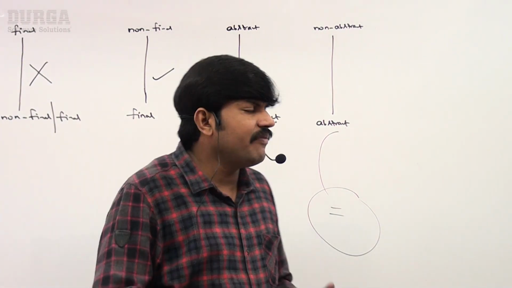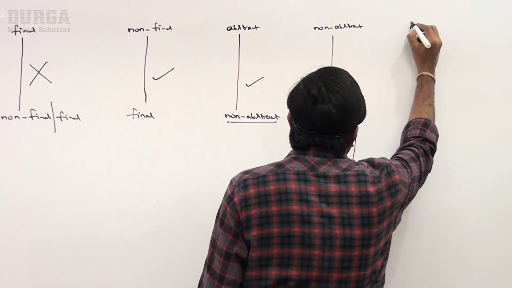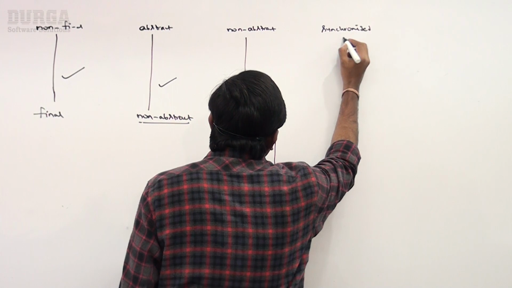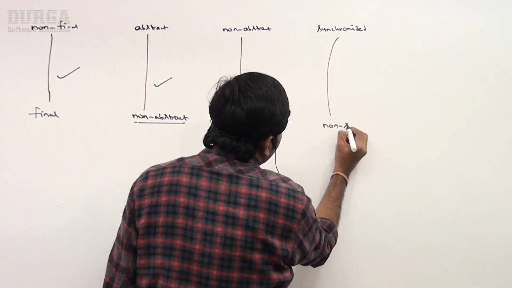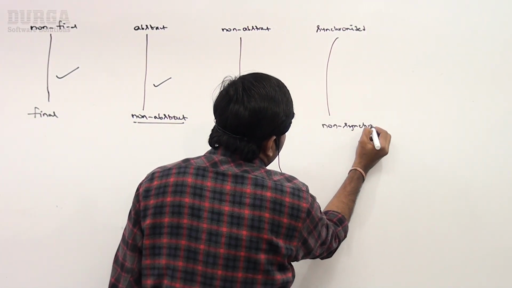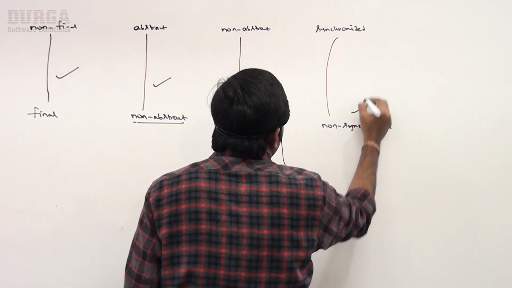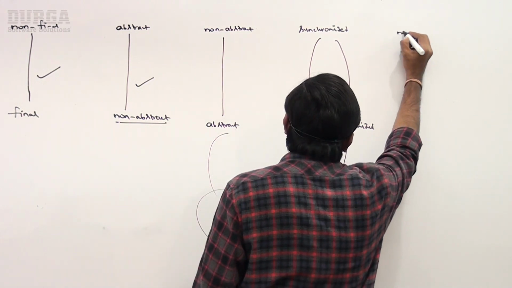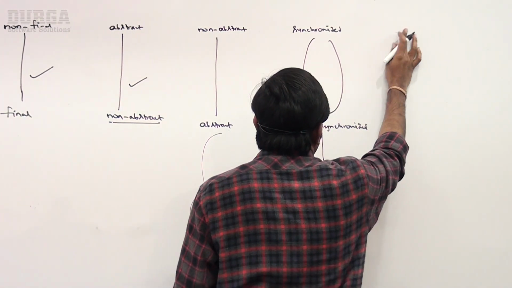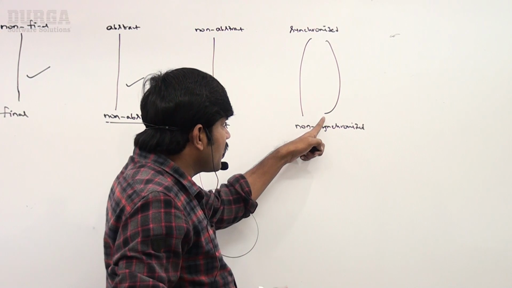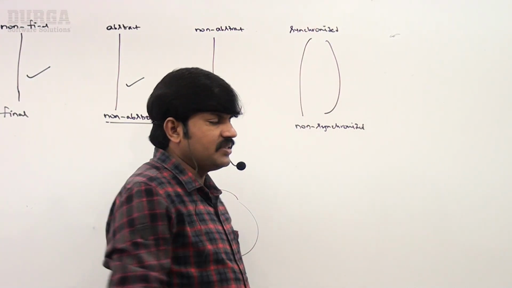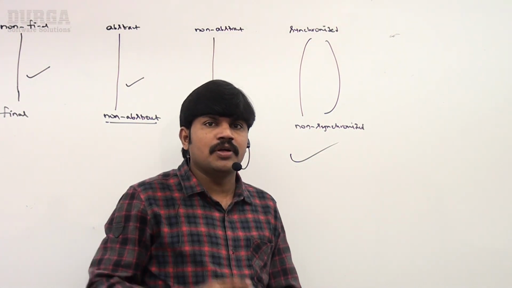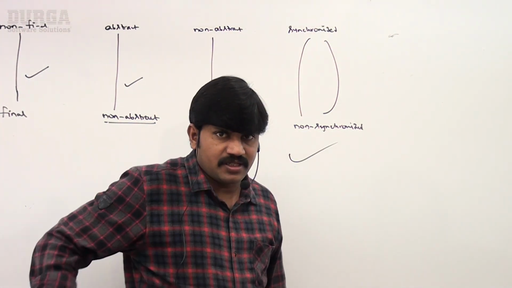Still, just be aware: if the parent method is synchronized, synchronized to non-synchronized, non-synchronized to synchronized are perfectly valid, because the synchronized keyword won't keep any restrictions in overriding.